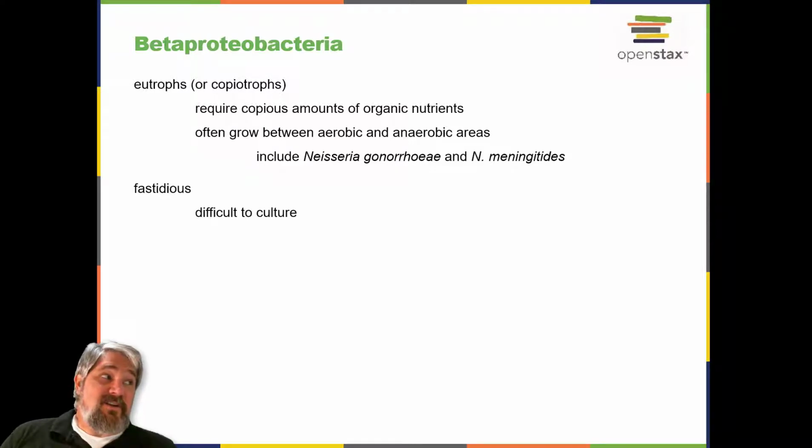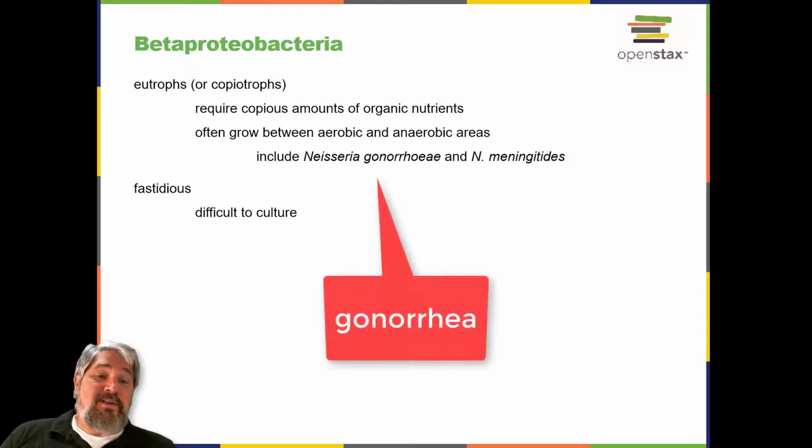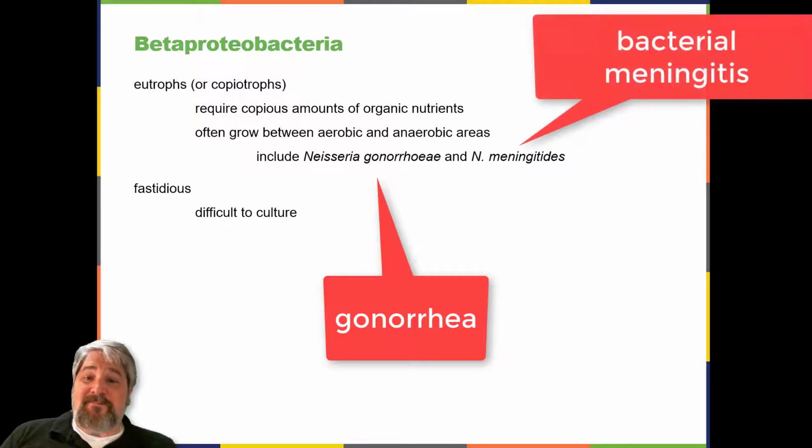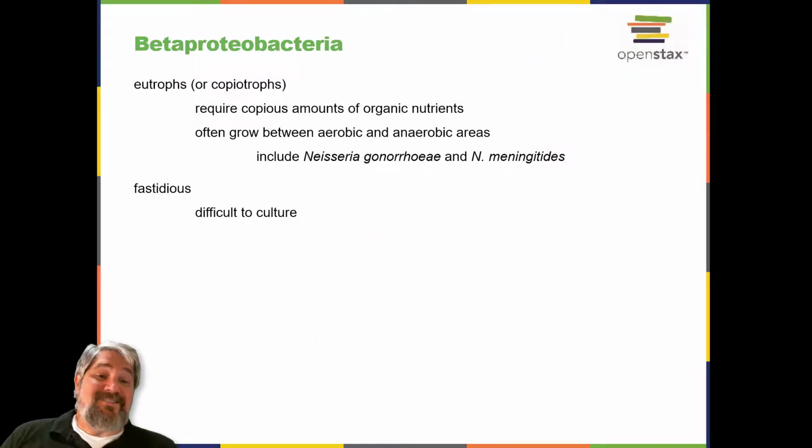The genus Neisseria, for example, includes Neisseria gonorrhoeae, the causative agent of the sexually transmitted infection gonorrhea, and Neisseria meningitidis, the causative agent of bacterial meningitis. Neisseria are cocci that live on mucosal surfaces of the human body. They are fastidious, or difficult to culture.